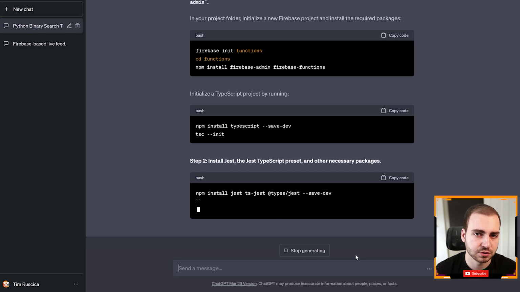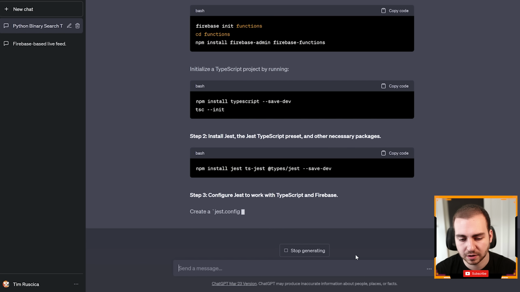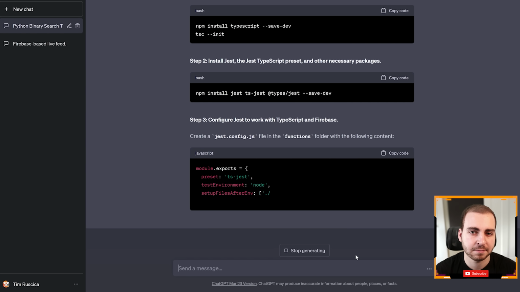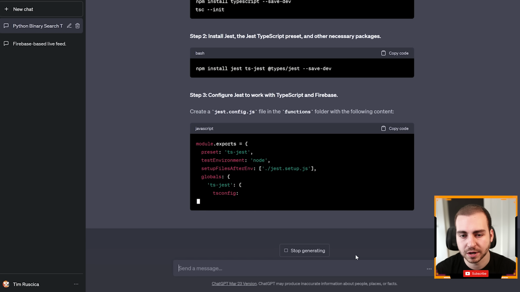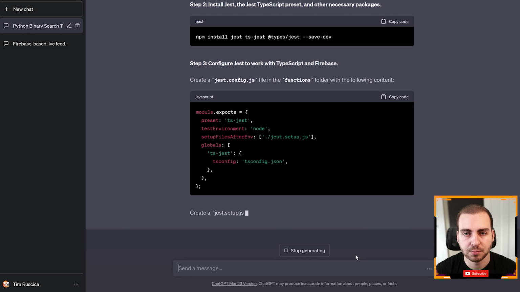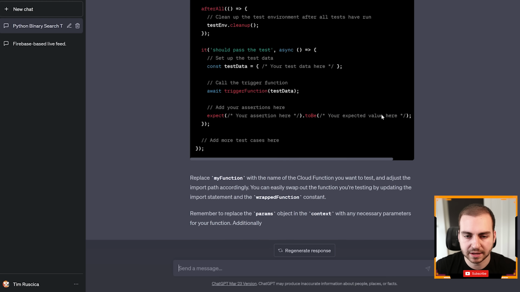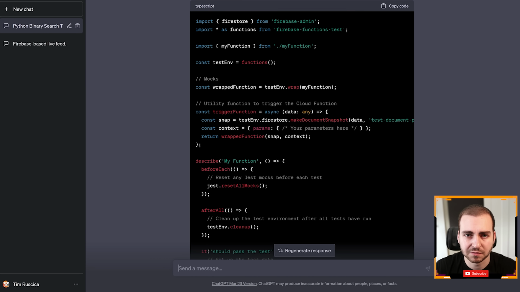So before I go to Stack Overflow, before I go read the documentation, I'd probably just come to ChatGPT, ask it exactly what I want, and as long as I'm happy with the answer and I know relatively what it's doing, then I'm probably going to use the output and put that into my code base. So let's give this a second to finish writing. Okay, so there we go. It gave me the stub here that I was looking for, or the template.